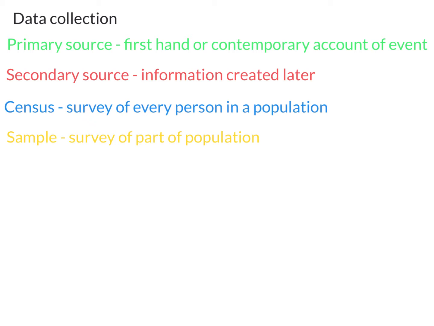So when you collect your data, you can have a primary source, which is first-hand or contemporary account of an event, or a secondary source. That's information that's created later by someone using normally a primary source, or information they have gathered through word of mouth. A census is a survey of every person in the population, and a sample is a survey of part of the population. And we're going to have a quick look at the different sort of ways that you can do a sample.